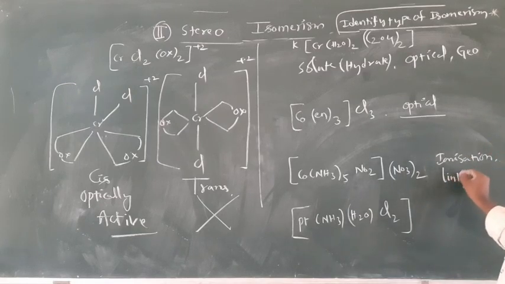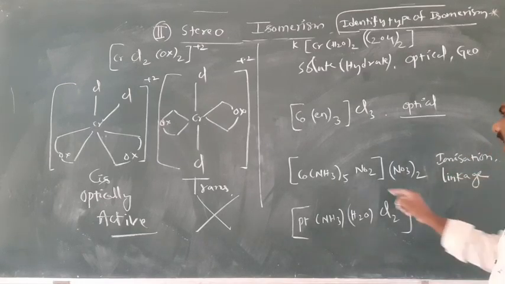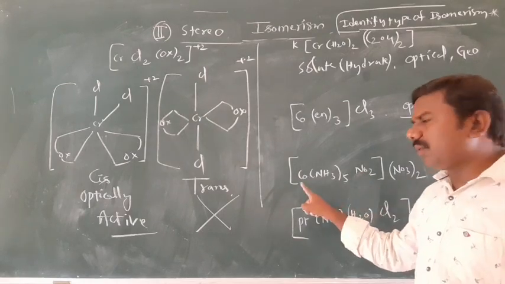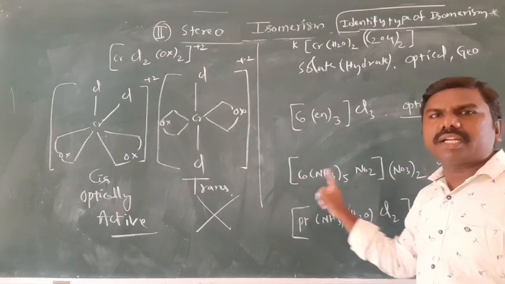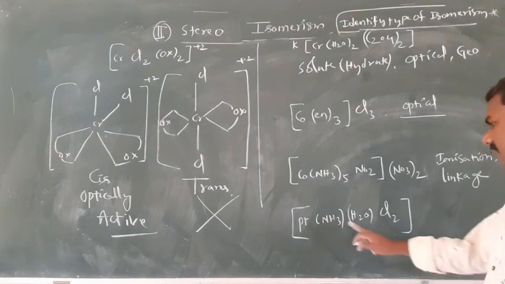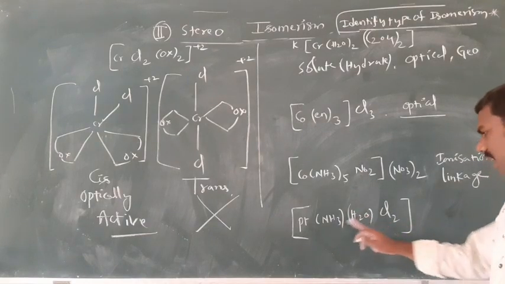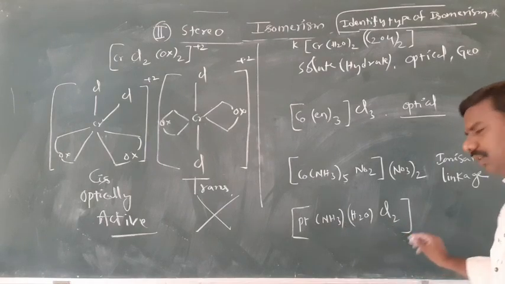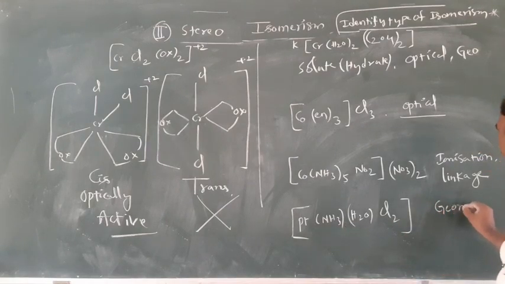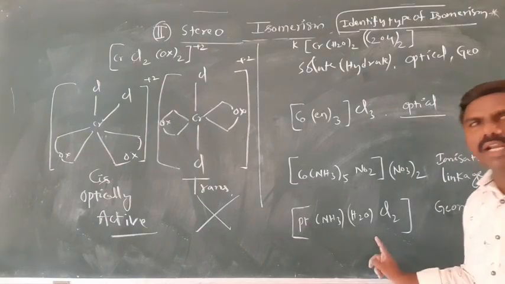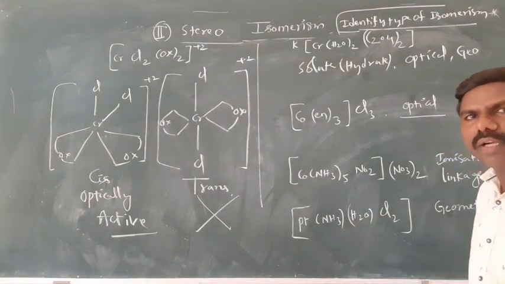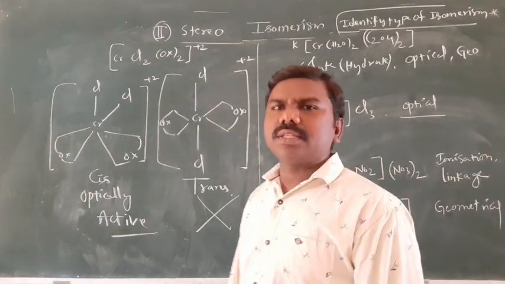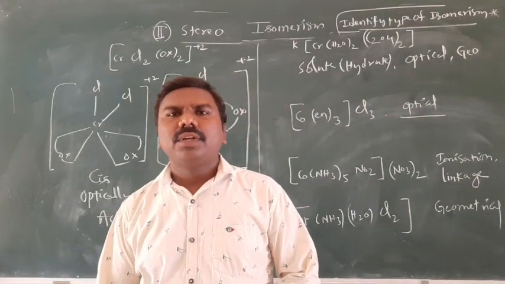Linkage is also possible. Linkage means NO2 connected through N to Co, or through O to Co. Next here, 1, 2, 4, A, B or X, Y, L2 type. Geometrical is possible here. Square planar complex. Only geometrical is possible. There is no counter ion to exhibit ionization isomerism.